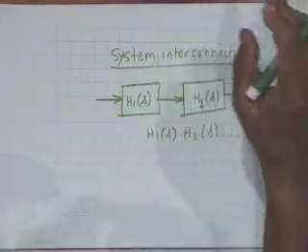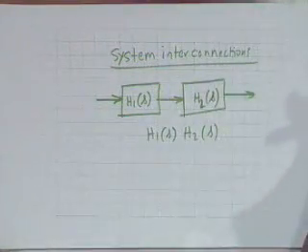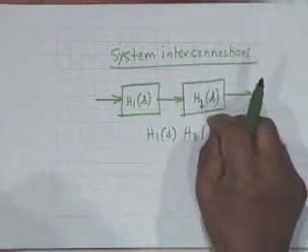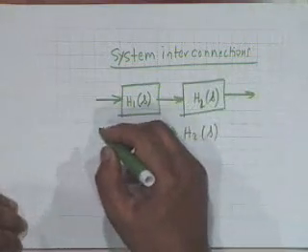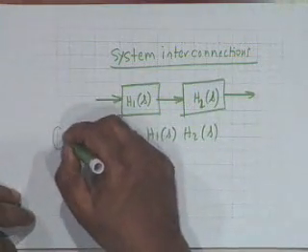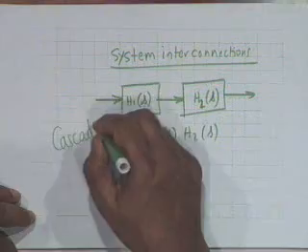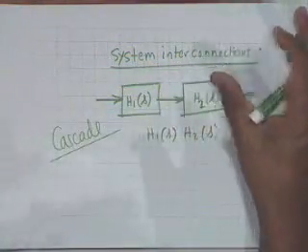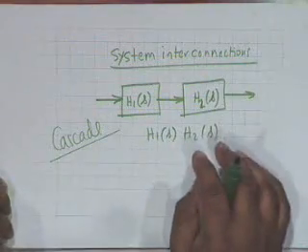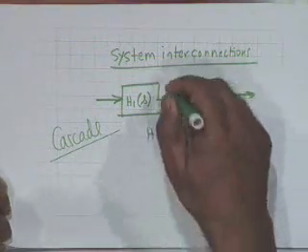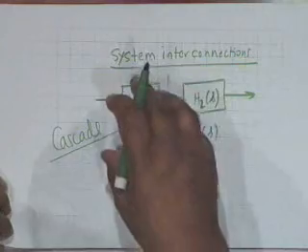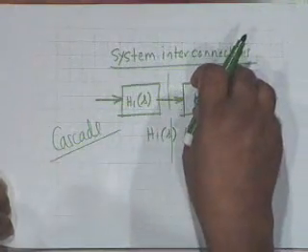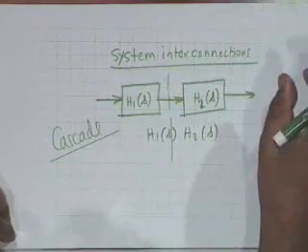And therefore, if a complicated system can be looked upon as the series connection, or what is known as, didn't I introduce this term, cascade? Yes. If a system can be looked upon as a cascade of two or more systems, then the analysis becomes simplified, because you can find out the system function of each of these subsystems and then multiply them out.